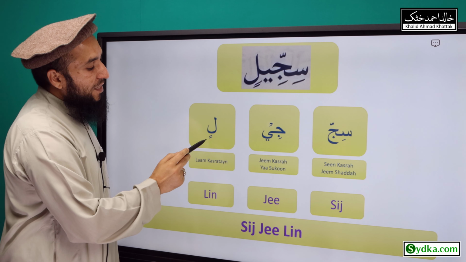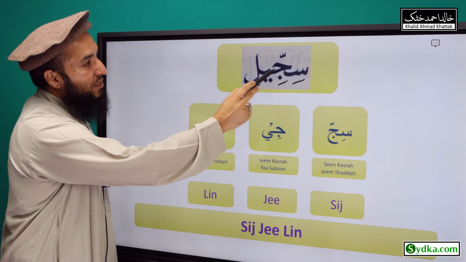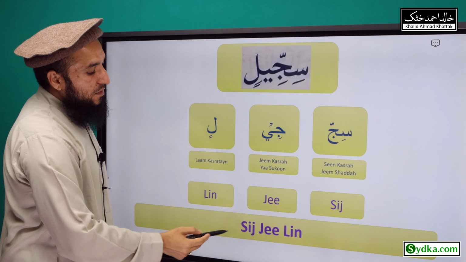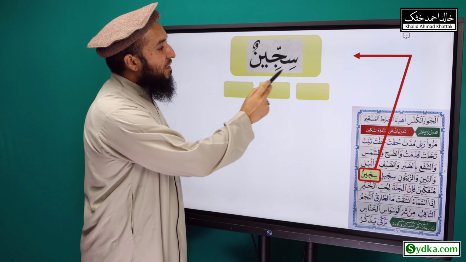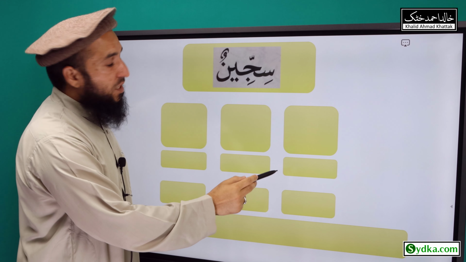Combining all these 3 syllables together we have sijilin, sijilin. The next word we have is sijinun, and it can be divided into 3 syllables.